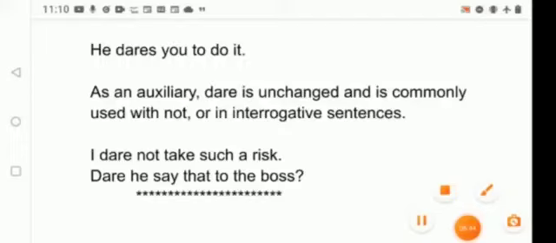Some uses of could are as follows. Till last year, I could read without glasses, to indicate ability that existed in the past. You could do it if you tried hard. This sentence expresses a kind of possibility or uncertainty. Could I have a word with you? Used to ask a polite question.